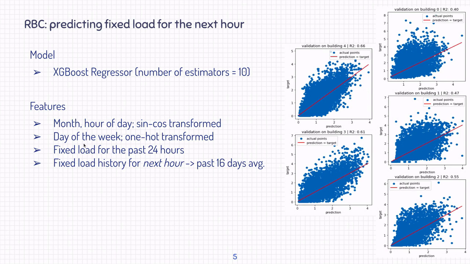To arrive at this model and features, we conducted cross-validations, and here you can see prediction accuracies for 5 validation phases. And we were able to achieve an R2 score of 54%.